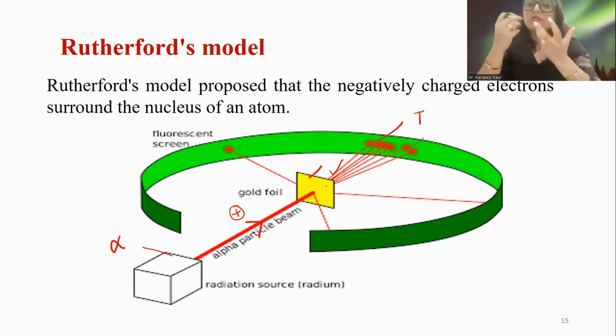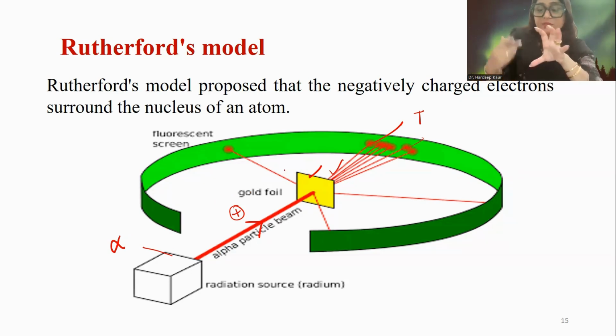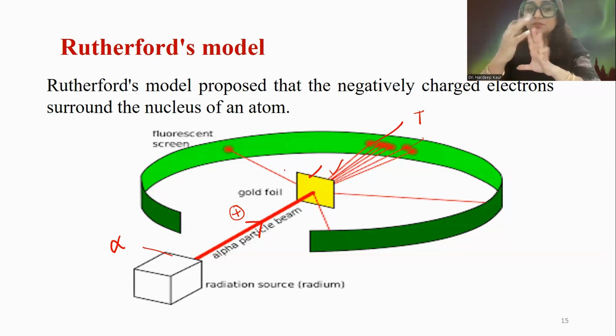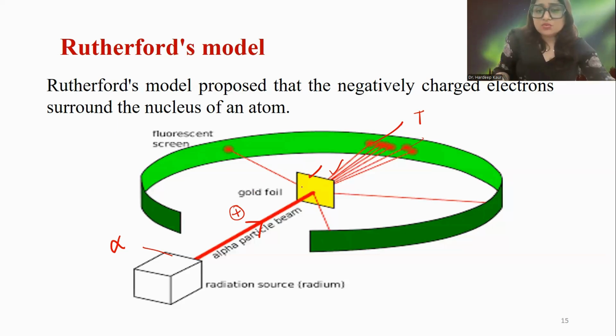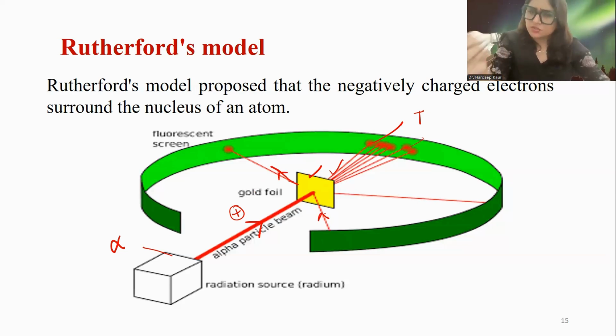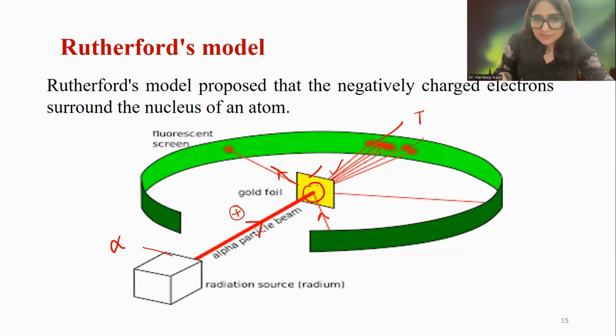That means when particles can pass through, there is space. So in an atom, most of the space is empty. The atom is not spread uniformly with positive charge. And some particles get deflected back. Some are deflected by a small angle and some by a large angle. That means something positive is there. Where the deflection is, something is concentrated; the other part is empty.